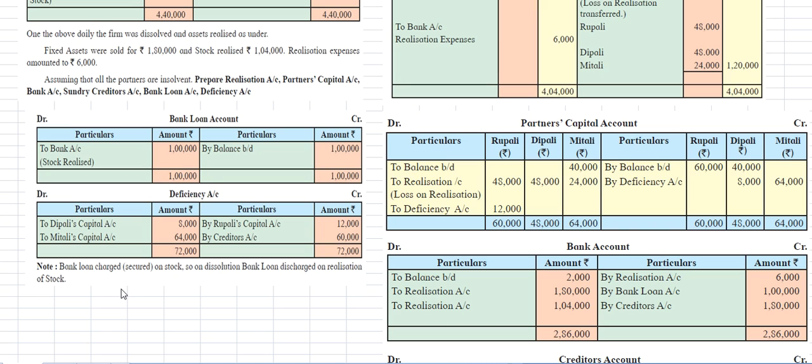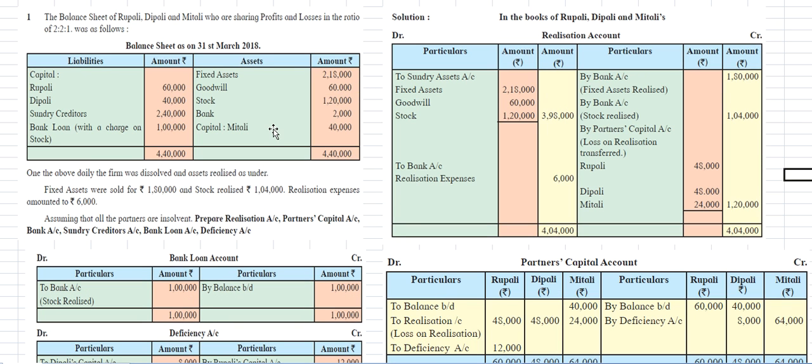And the bank loan is a charge secured on stock. So on dissolution, the bank loan is discharged on realization of stock. After the deficiency account, we need to open the bank loan account. In the bank loan account, there is an amount on the liability side, bank loan with a charge on stock, 1 lakh rupees. So the bank loan amount is by balance brought down, 1 lakh rupees. If you pass the journal entry, to bank account, debit bank loan account. So stock released amount is 1 lakh rupees.